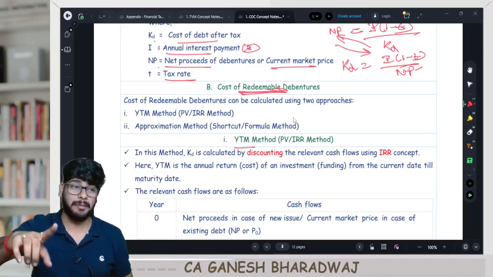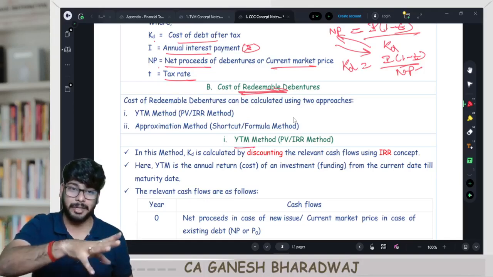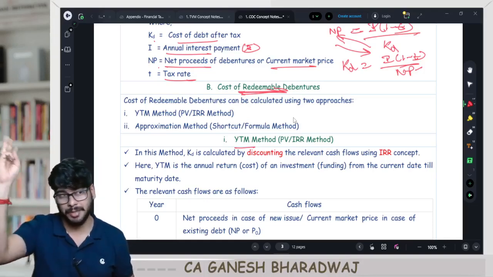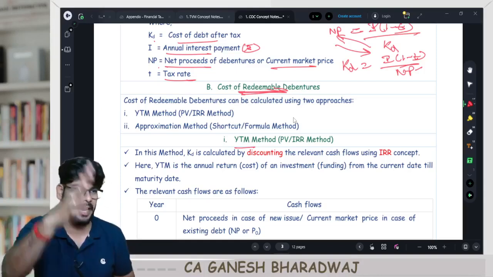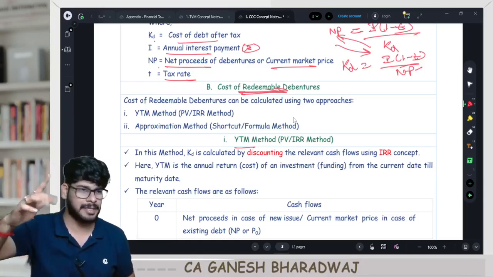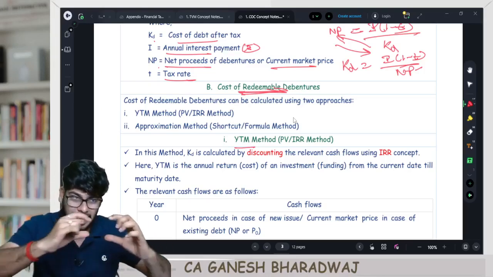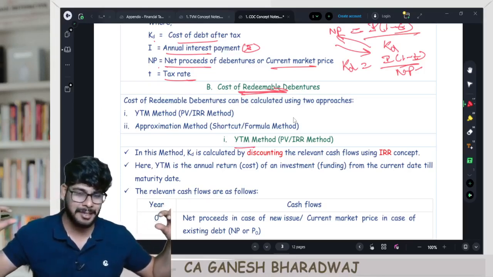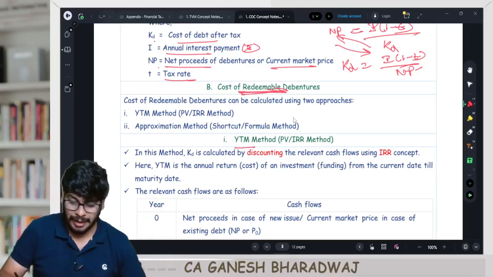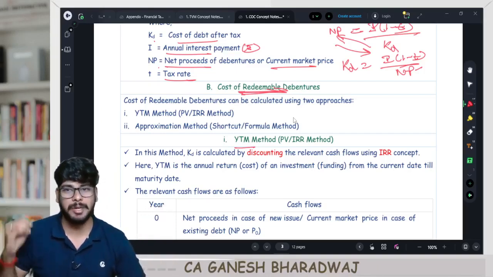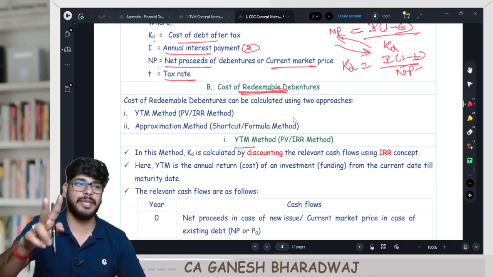Correct, guys? But remember, the issue can be at par, premium, or discount. Even the redemption can happen at par, premium, or discount. Are you able to understand? But I will repay at the end of the period agreed. This is the meaning of redeemable debentures, which means it has a finite life. You can frame a cash flow equation here. Guys, correct? Now, for calculating the KD of redeemable debentures, there are two ways in which you can do.